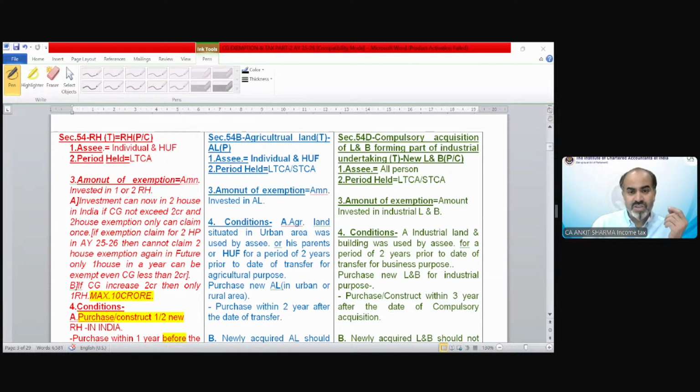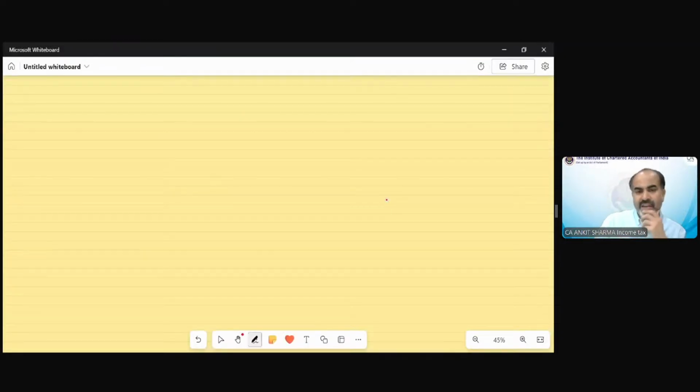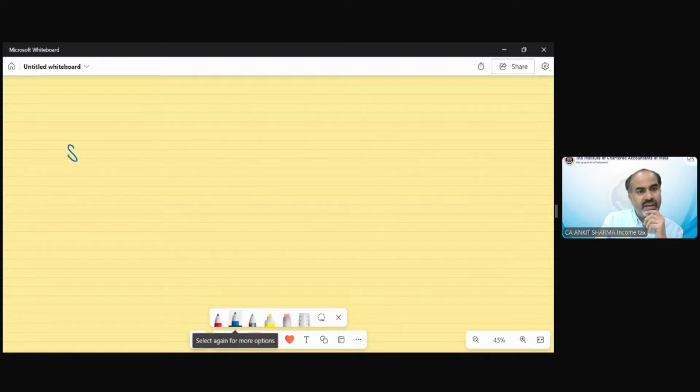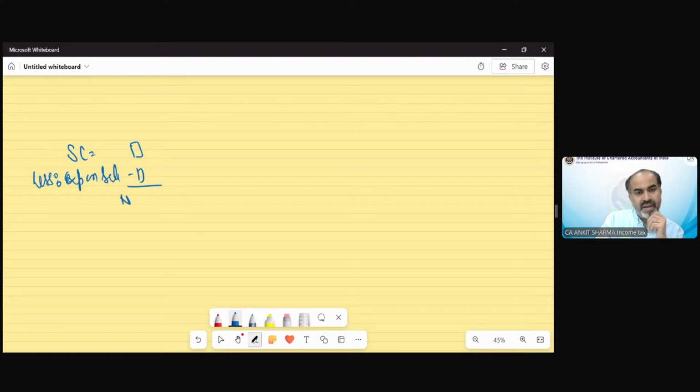What are exemptions actually going to do? In case of capital gain, we have discussed the provisions till now. We have discussed the sale consideration, which we need to find out. Then we deduct the expense on sale. Then we will have our net sale consideration.